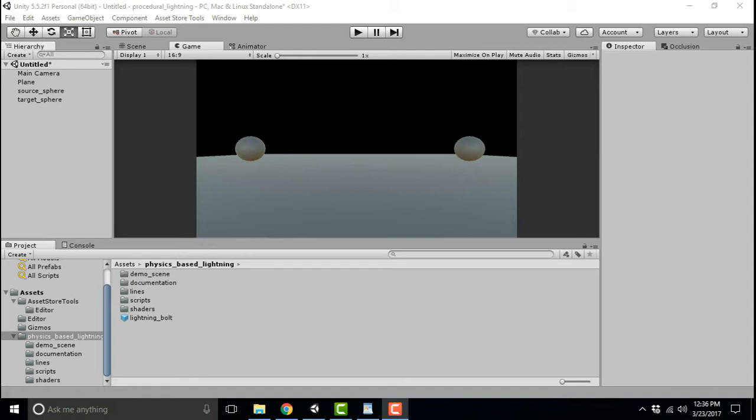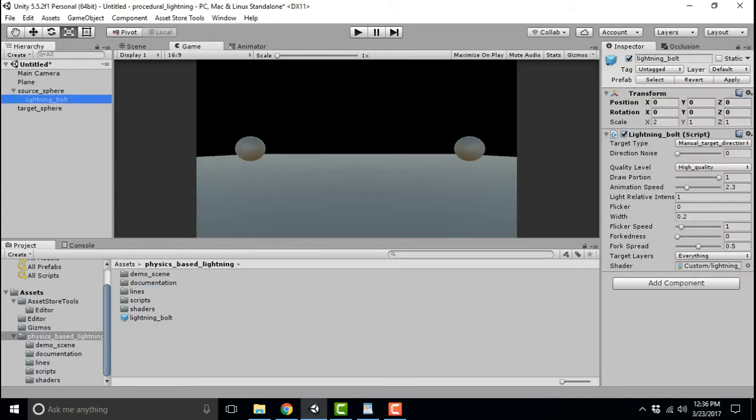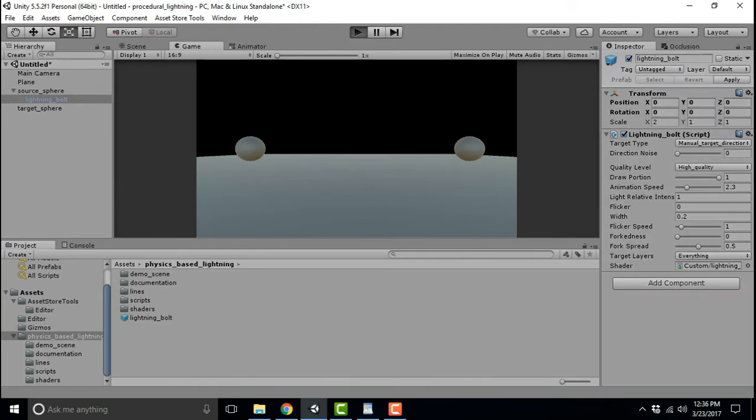Using the effect is really pretty simple. You just grab the lightning bolt prefab and drag it onto some object that you want to use as the source of the lightning bolt. You can also just drop it into the scene and it will have a single point as the source.